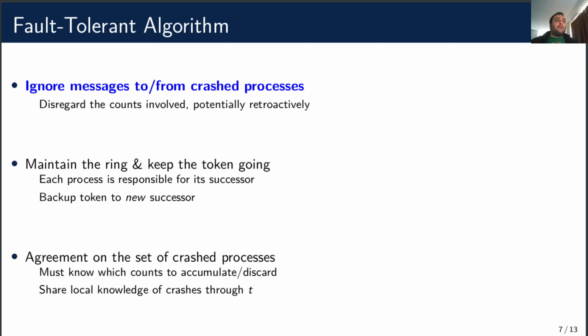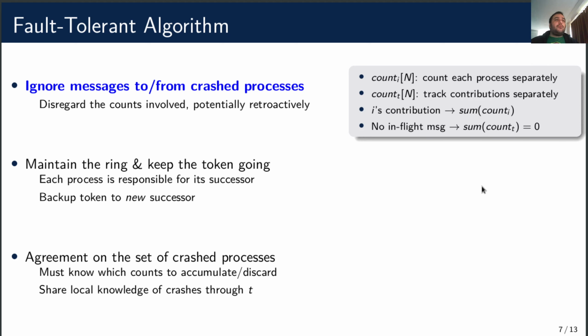There are 3 main ideas behind our transformation. First, messages to and from crashed processes are ignored. This means that the process may have to discard part of its count retroactively when it learns of a crash. But since we are using an integer to count, this is currently not possible. For this reason, we turn the local count into an array. This way, exchanges with other processes can be counted separately. We must also discard the contribution of a crashed process from the token's count. So we make it an array as well, and each process writes its count in its own slot. So now, the count of a process is given by the sum of its array, and the accumulated count is given by the sum of the token's array.